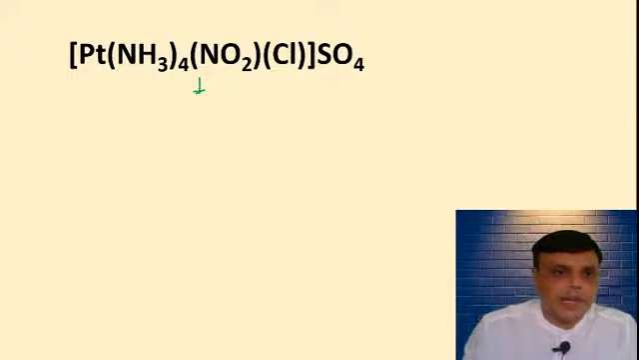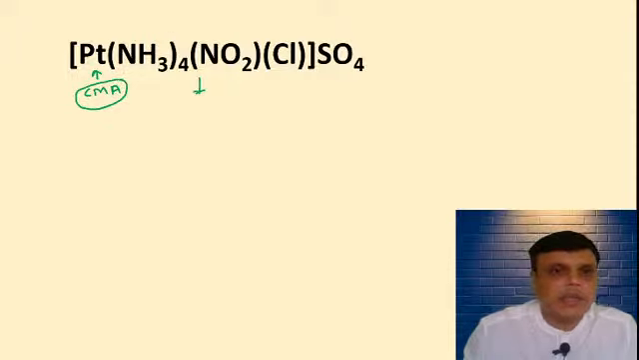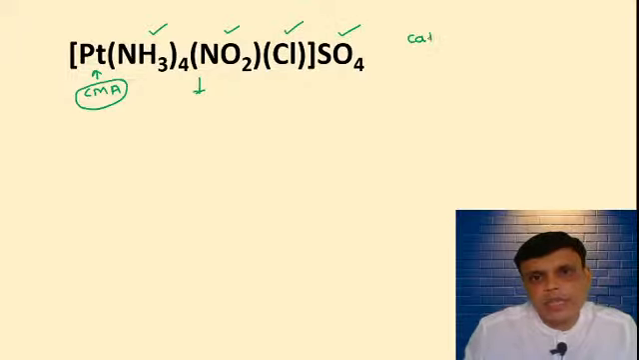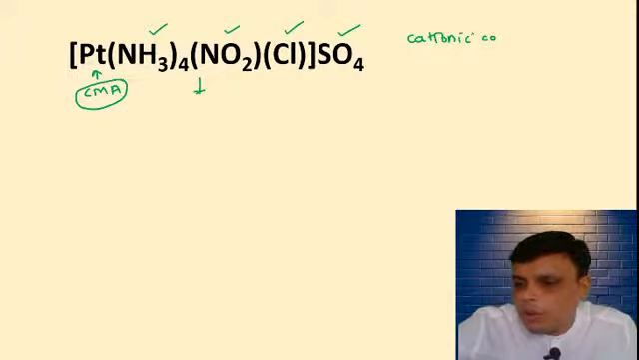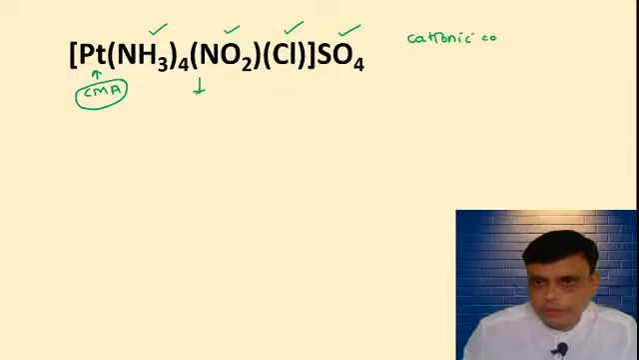It is a platinum complex. CMA is platinum. Ammonia ligand is present, nitro ligand is present, chloro is also present, and counter anion. So this is a cationic complex. Chloronitro tetraamine platinum 4 sulfate. वेरी गुड मानसी, वेरी गुड.